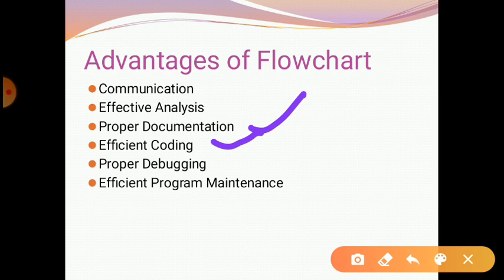Then proper debugging. Flowcharts help in the debugging process. Debugging means finding out errors. If we write a correct flowchart, it helps us debug our program properly and find mistakes easily. Then effective program maintenance. The maintenance of an operating program becomes easy with the help of a flowchart. It helps the programmer put effort more efficiently on that part.